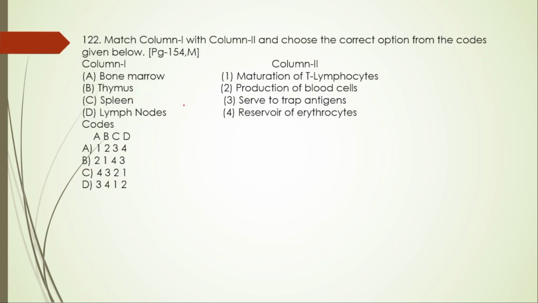122. Match the following type of the question. Bone marrow. It is for production of blood cells. Yes, of course. A is 2. So the right option will be B. Here the right option is B.